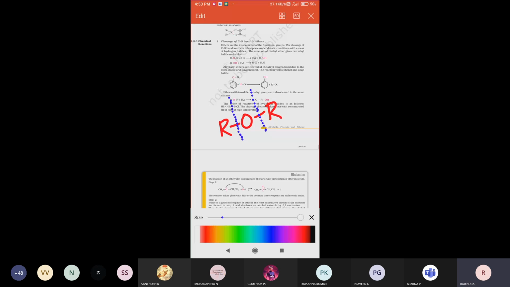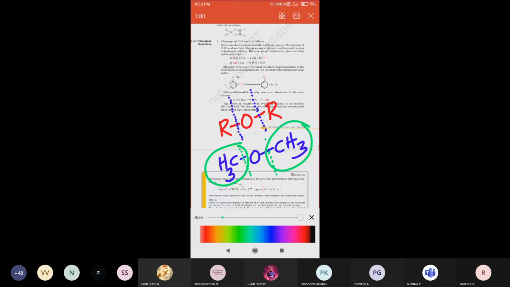So decomposition takes place to an equal extent at either place, like CH3O and CH3. That means bond cleavage between carbon and oxygen occurs to the same extent, either at this carbon atom or at the other carbon atom attached to oxygen.